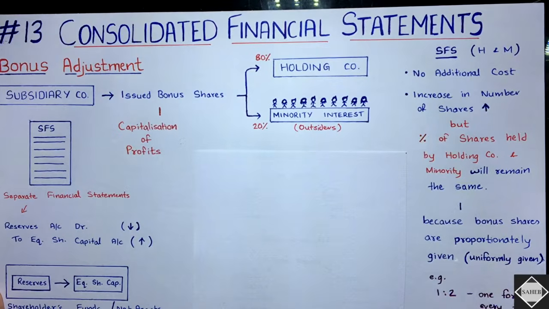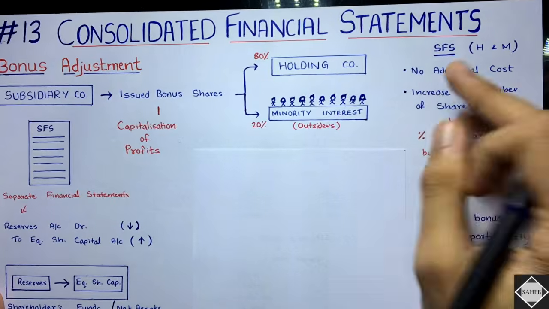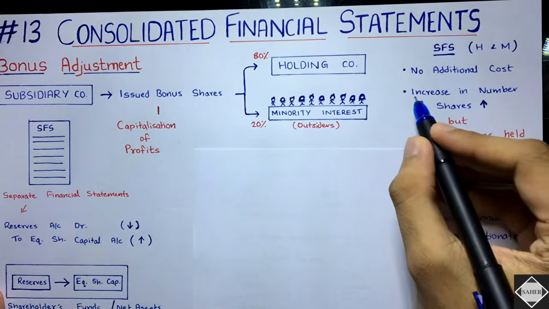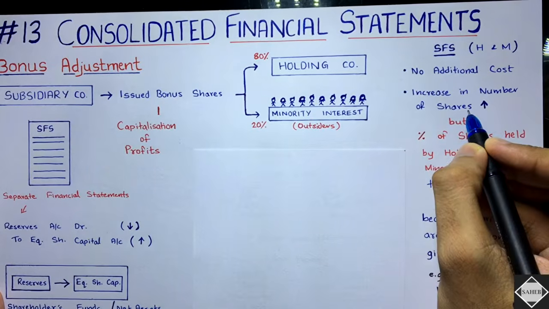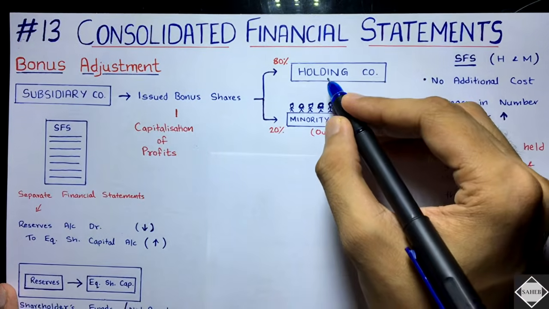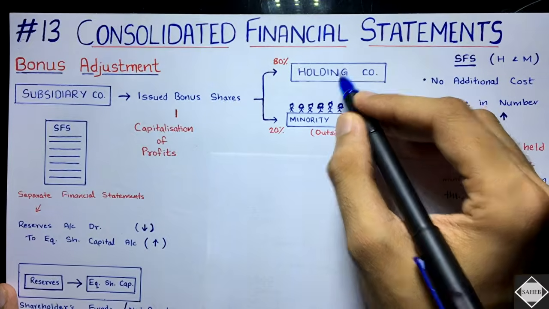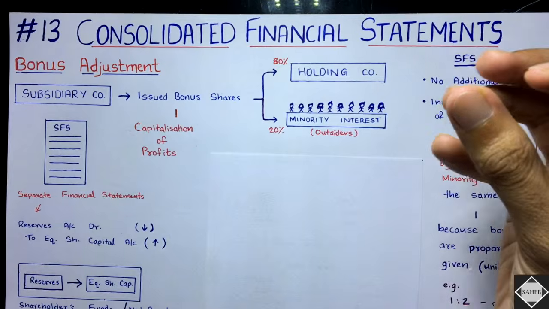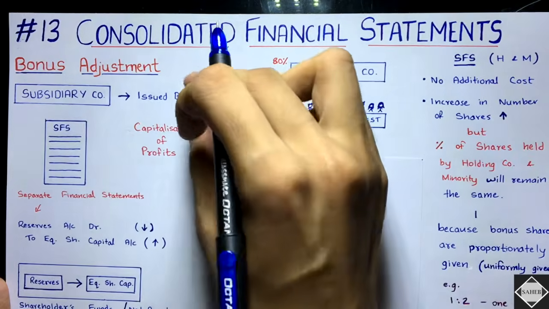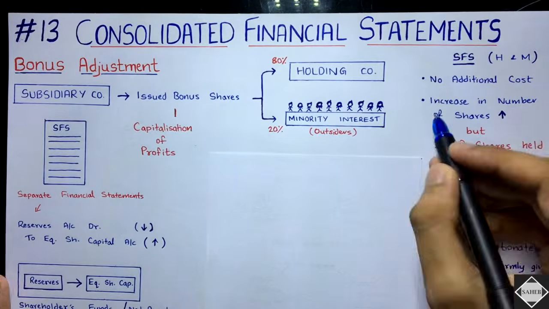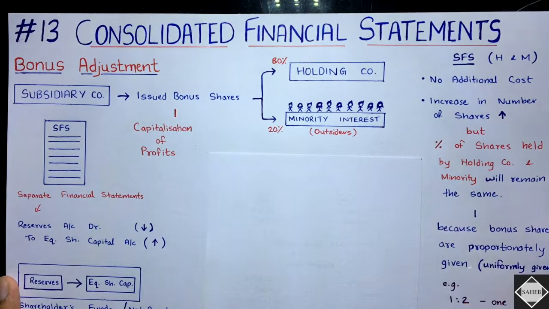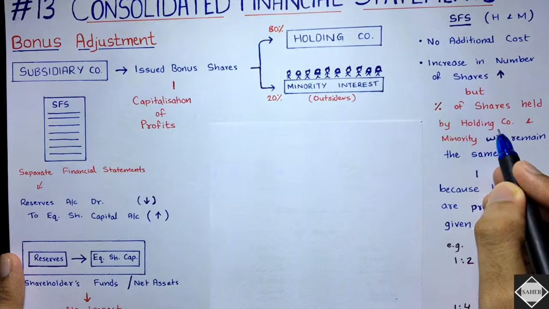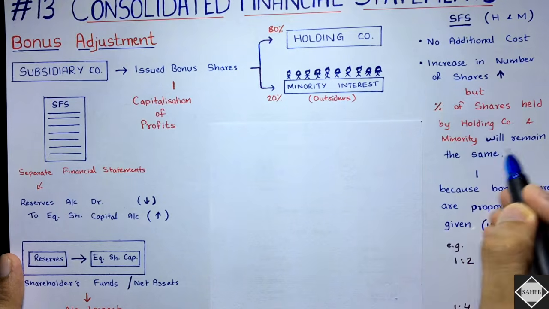Fine, the working notes, right? So that's the thing. No additional cost, it has already been borne. Okay, the second thing is the increase in the number of shares. What will happen? The holding company has 80% stake, so depending upon that stake they will get the additional bonus shares, right? Because bonus shares are given to the existing shareholders only, the number of shares will increase but with no additional cost. But the percentage of shares held by the holding company and minority interest will remain the same.